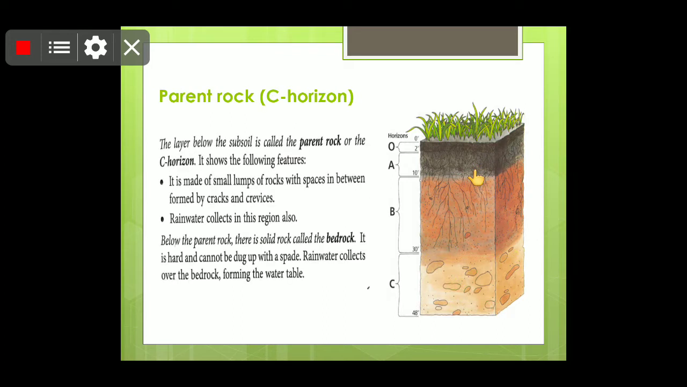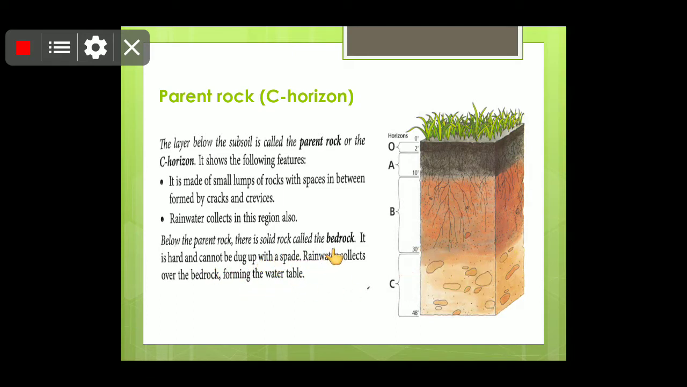Now, children, we'll talk about the parent rock, and we also name it as horizon C. This layer is located below the subsoil and is known as parent rock or horizon C. It is made up of small lumps of rocks with spaces in between formed by cracks and crevices. Rainwater collects in this region also. So, children, here the seepage of the water will take place, and in these two regions the water will be collected, will be retained.